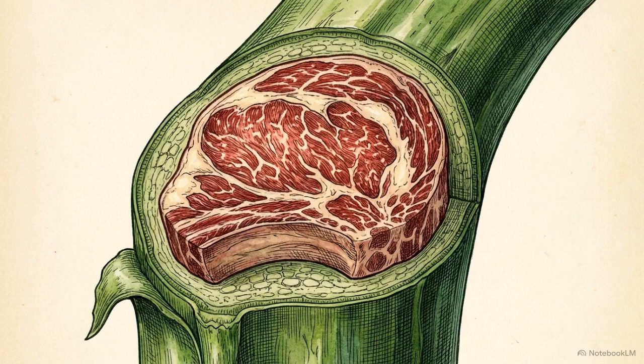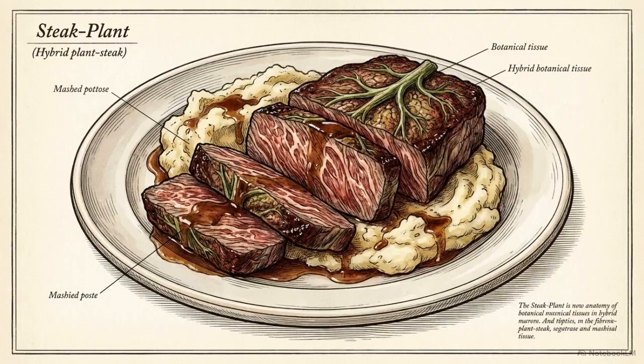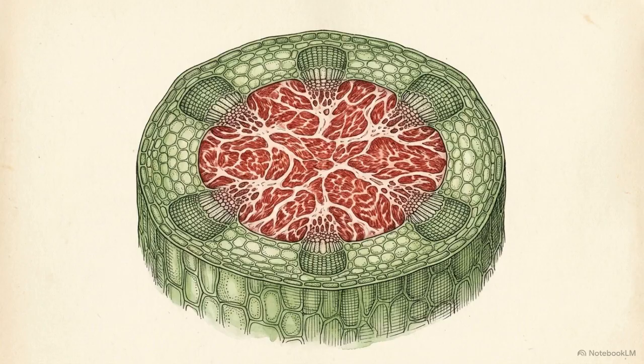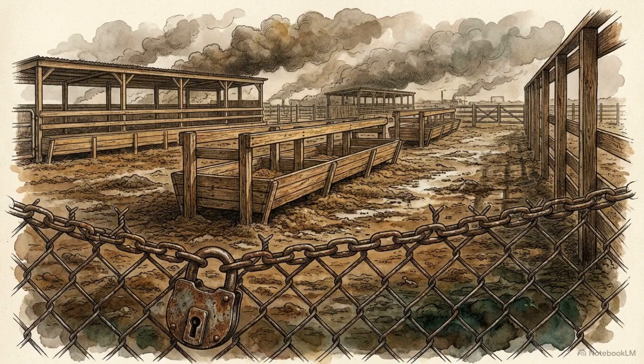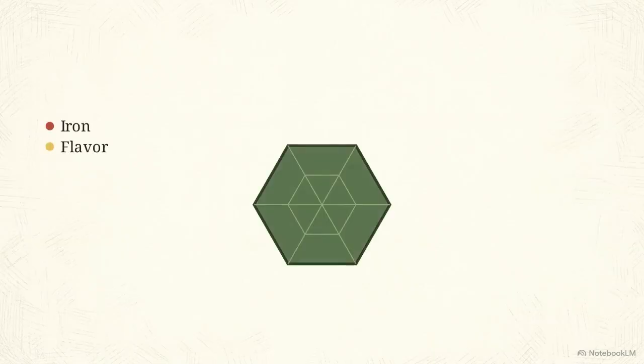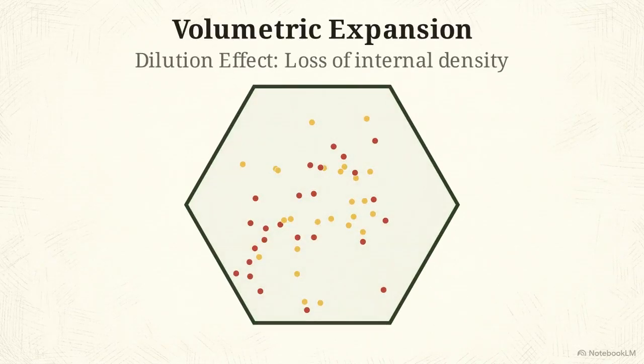This precise insertion produces what the framework categorizes as steak plants, yields engineered to possess whole muscle iron levels and mimic the flavor profiles of traditional meat cuts. By synthesizing animal-equivalent nutrient profiles directly into plant tissues, the system entirely bypasses the massive ecological footprint associated with livestock farming.